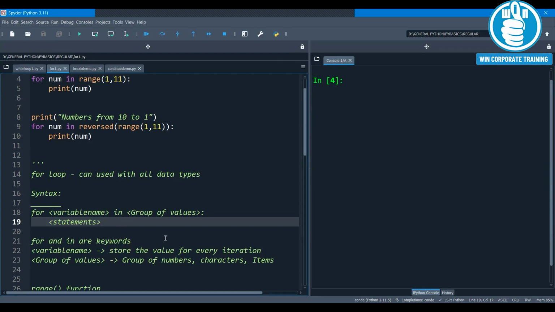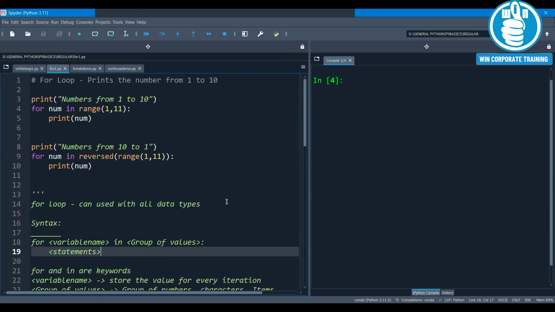Now we will see an example of how to use the for loop with integer values. Here again I'm printing the numbers from 1 to 10. We have to use the keyword for, the variable name num, in, and here we have given a range.